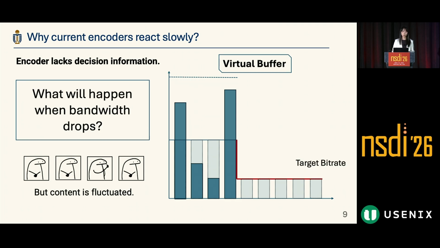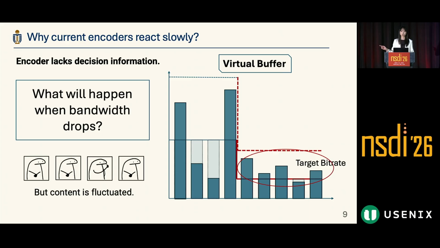And what will happen when the network bandwidth drops? The answer is that both the virtual buffer and the target bitrate will adapt to the new network. We can see here that even though the virtual buffer is reduced, it still allows some overshoot. This overshoot is accepted when the bandwidth is stable, but when the bandwidth drops, all these overshoot frames will cause a huge delay accumulation, which causes the delay spike. So this means the current adaptation of the encoder is not enough.